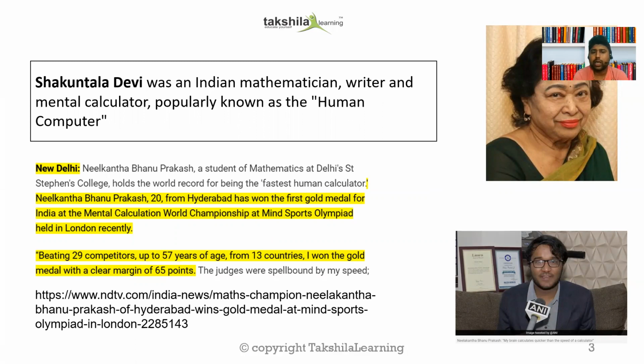The second name is Bhanu Prakash, a student from Hyderabad. Last year he got a gold medal in the Mental Calculation World Championships, the sports Olympiad held recently in London. I've taken this from the newspaper, ndtv.com, as you can see here.